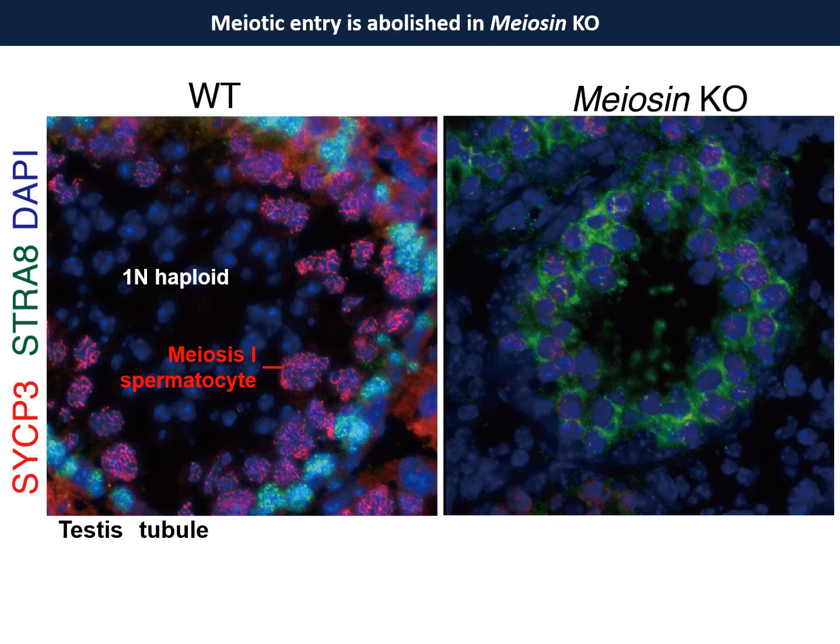By immunostaining, although there are SYCP3 positive meiotic cells and haploid spermatids in wild type, in the knockout, STRA8 was expressed, but SYCP3 positive meiotic cells and haploid cells were absent. So the initiation of meiosis failed in meiosin knockout.